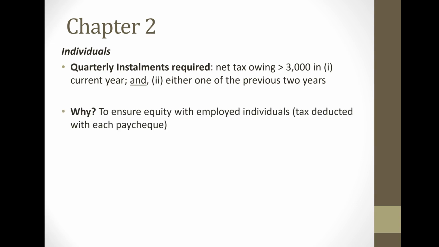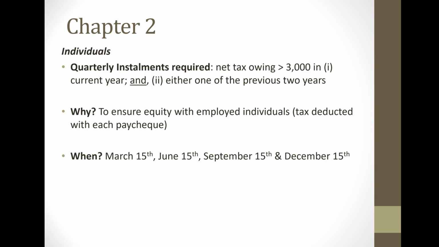Now, this is to make sure that those individuals that are, let's say, self-employed also pay their taxes throughout the year as employed individuals do. Employed individuals that work for an employer get taxes taken off every paycheck, so those that are self-employed that don't have an employer to take taxes off their paycheck have to make quarterly installments during the year. Now, when are quarterly installments due? They're due on March 15th, June 15th, September 15th, and December 15th of the current year.